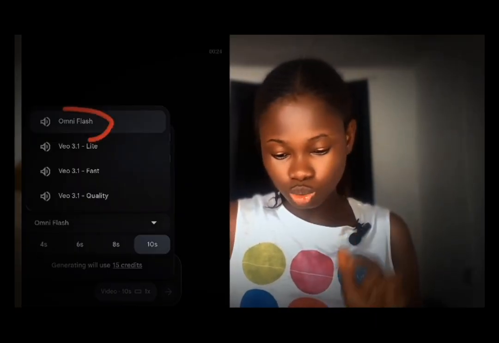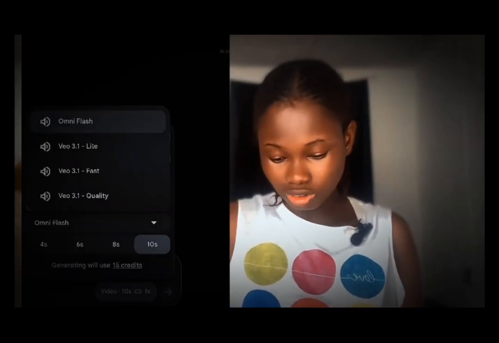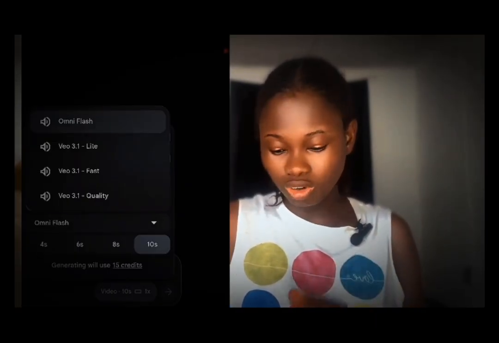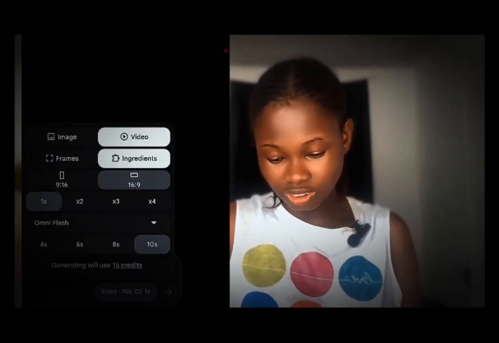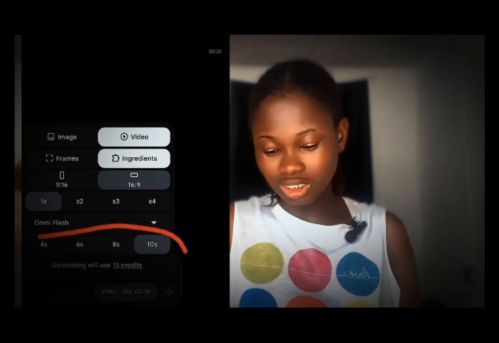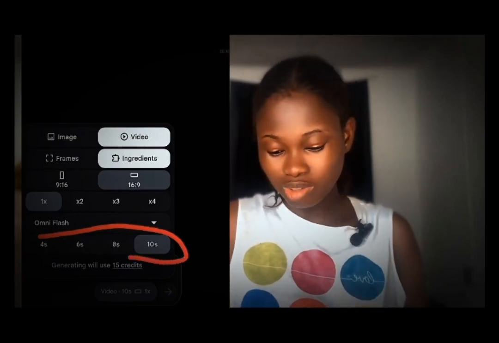Then another thing you're going to be seeing is this. Once this is done, make sure you select your duration. That is your video duration. These are your video durations here. We have 4 seconds, we have 8 seconds, we have 6 seconds, and finally we have 10 seconds. And make sure that I use 10 seconds.